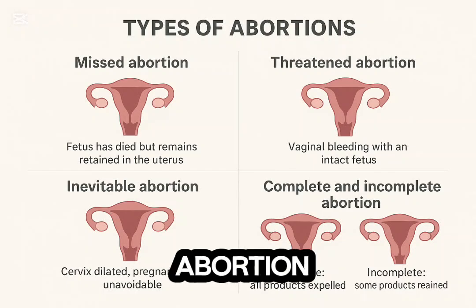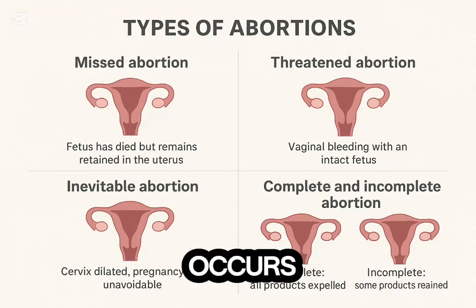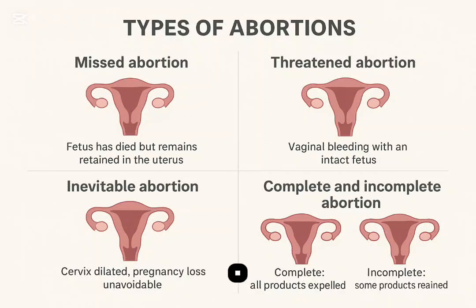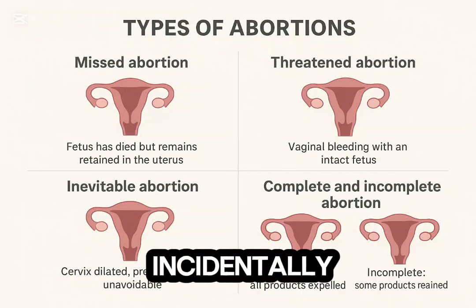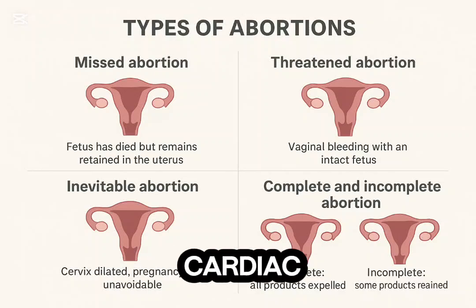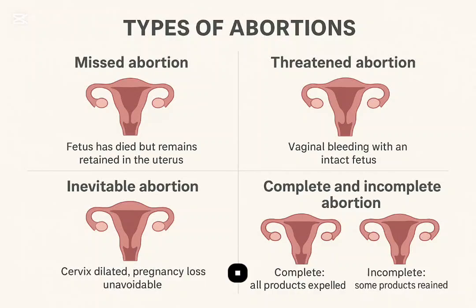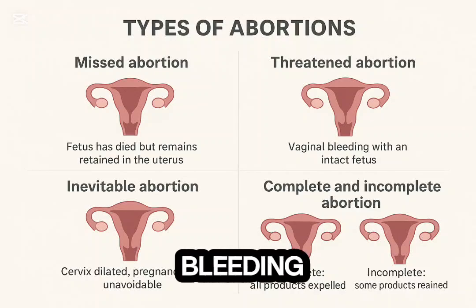Type 1, missed abortion. A missed abortion occurs when the fetus has died but remains retained in the uterus without being expelled. It is often discovered incidentally on ultrasound when no cardiac activity is seen, despite a gestational sac and fetal pole being present. The patient may not report bleeding or pain, but sometimes there is brownish discharge or a cessation of pregnancy symptoms like nausea and breast tenderness.